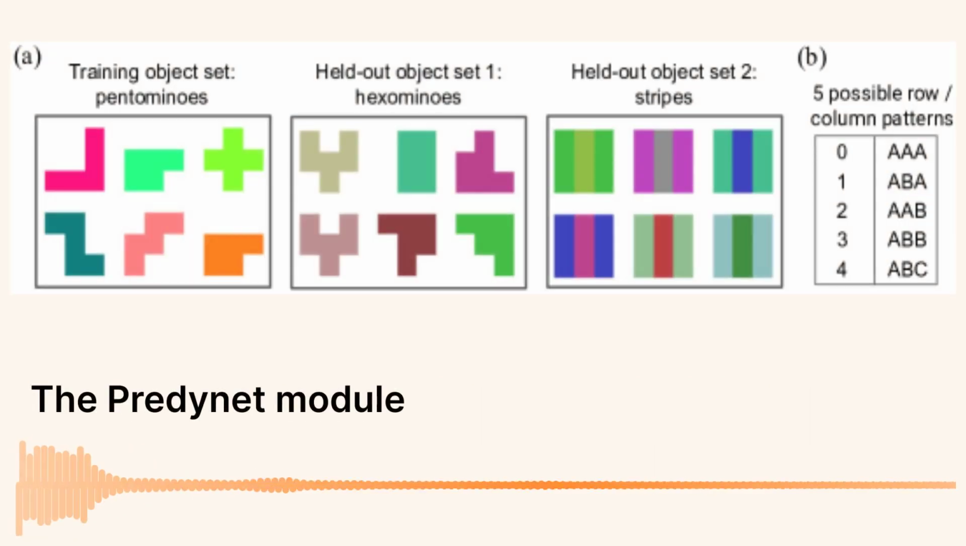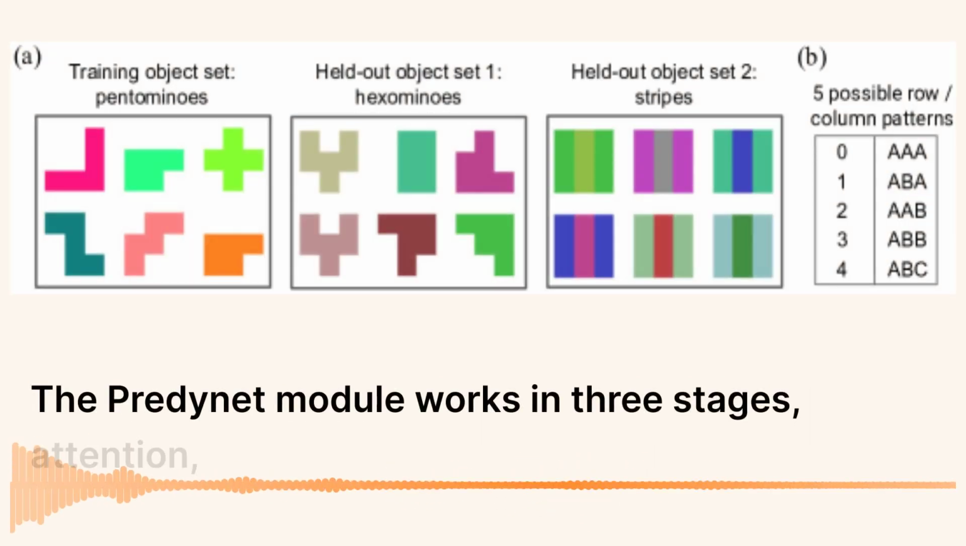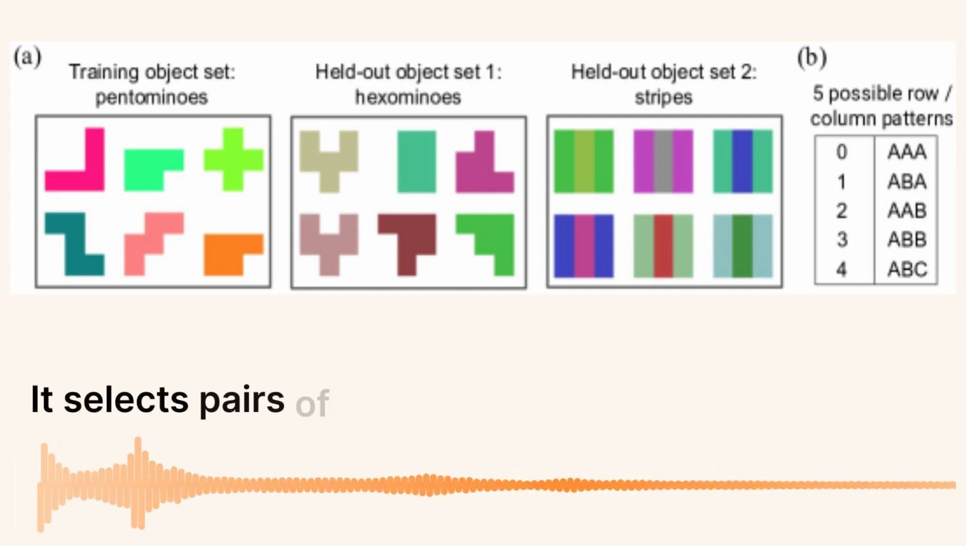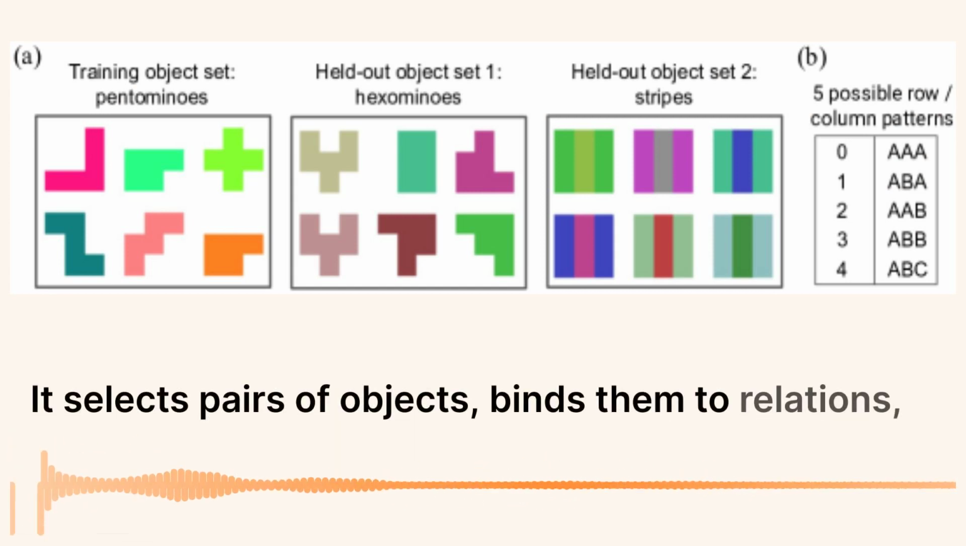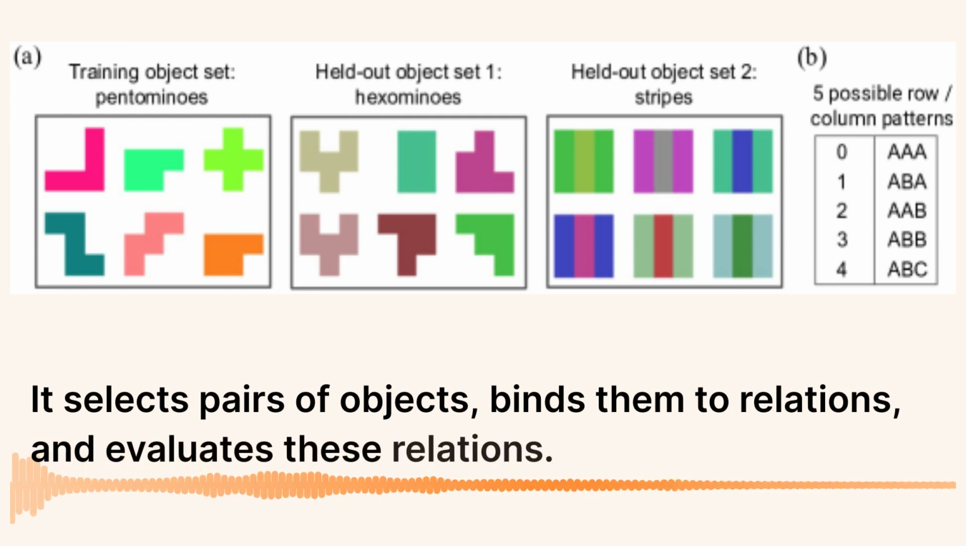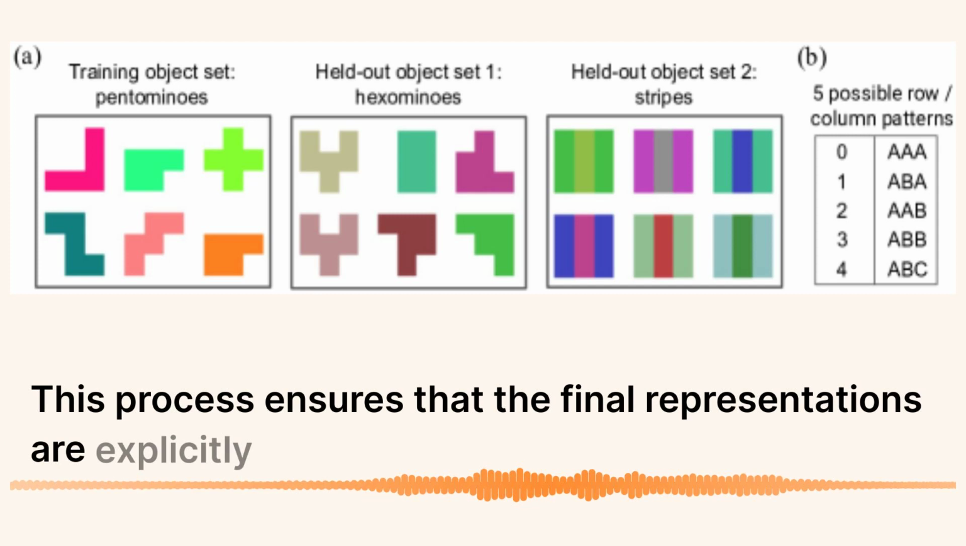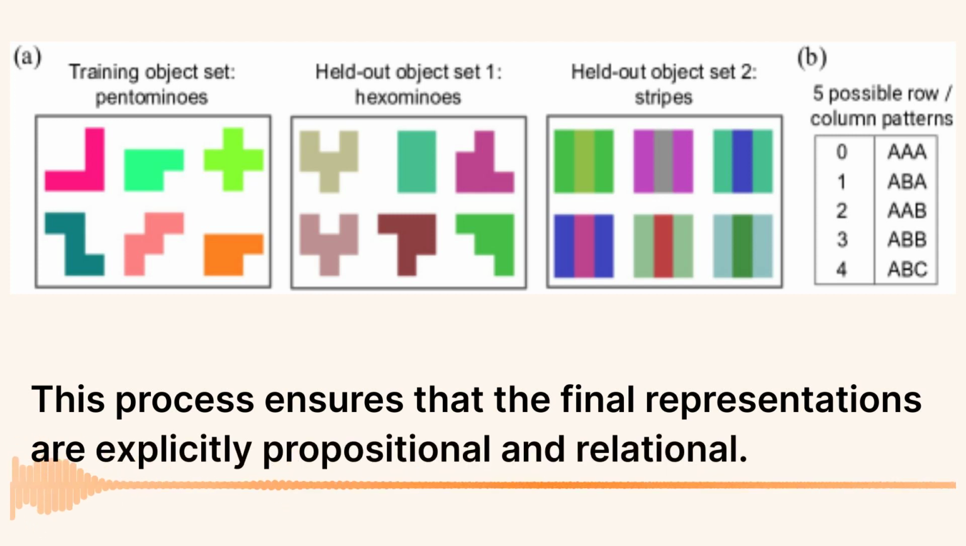The PrediNet module works in 3 stages: attention, binding, and evaluation. It selects pairs of objects, binds them to relations, and evaluates these relations. This process ensures that the final representations are explicitly propositional and relational.